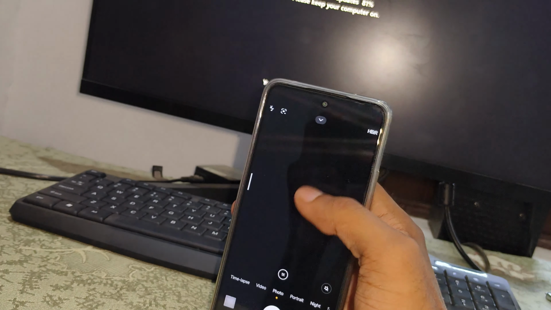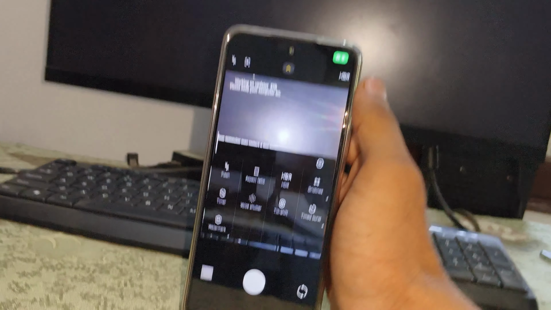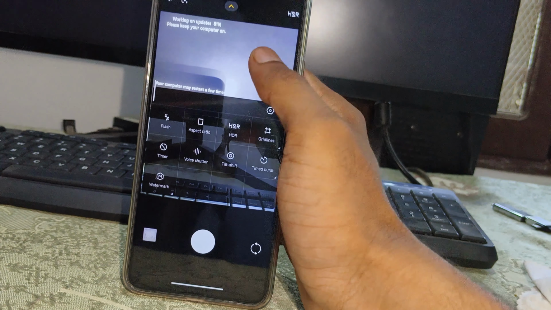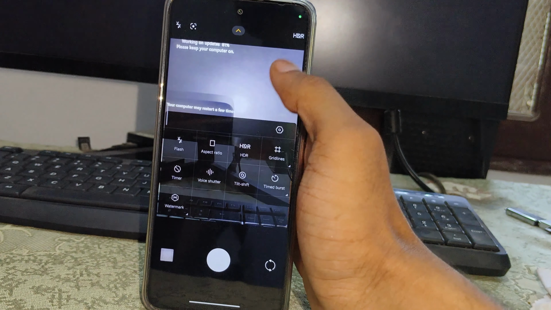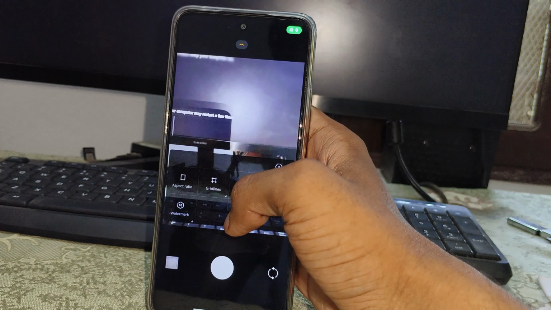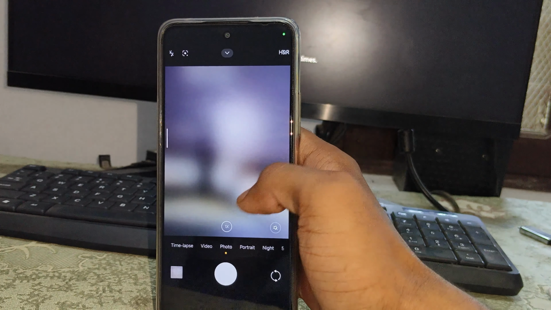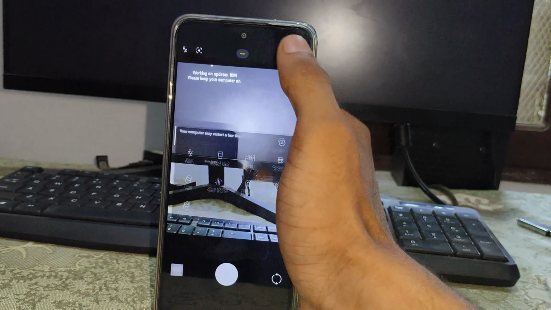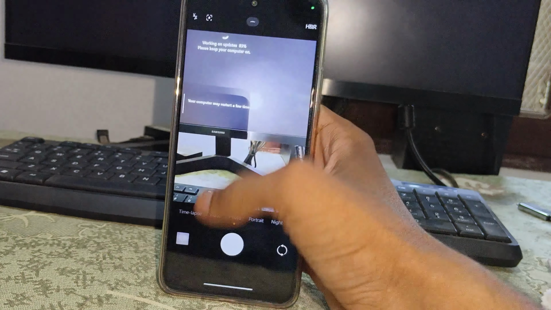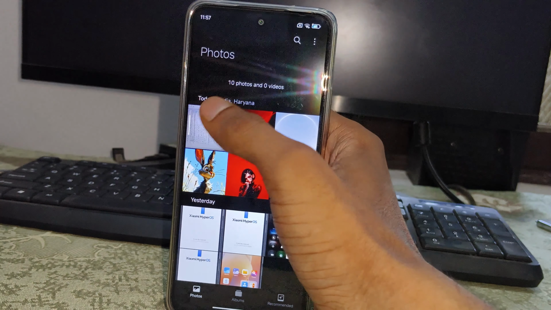Other features in the camera application you can see here. After updating Hyper operating system, you will notice some new features in the camera application, and you will also notice UI changes here. If you have a flagship phone, you will notice lots of changes in camera applications, with new features added here. And if you simply swipe down, you can open camera tool features here. Let's move to another feature.